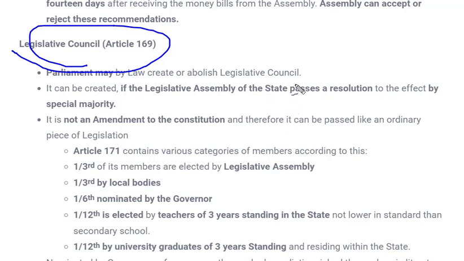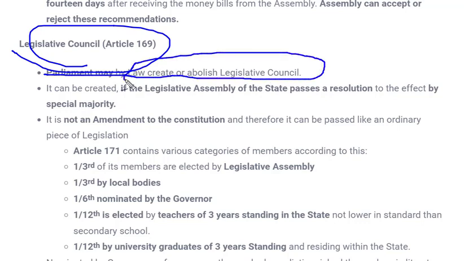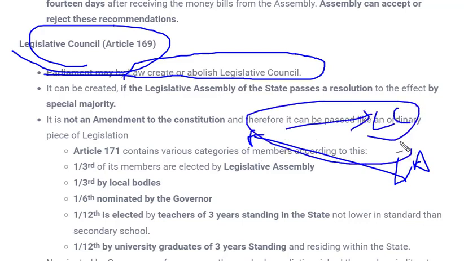Andhra Pradesh is an example. Andhra Pradesh has several times abolished and reformed its legislative council. So let's see how it is done. Parliament may by law create or abolish a legislative council. So who is responsible for abolition or creation? Parliament. As I've told you the process, the resolution is passed by the legislative assembly and sent to parliament, and parliament is the ultimate power which has the power to create the legislative council or dissolve it if it is present. Only parliament can decide.